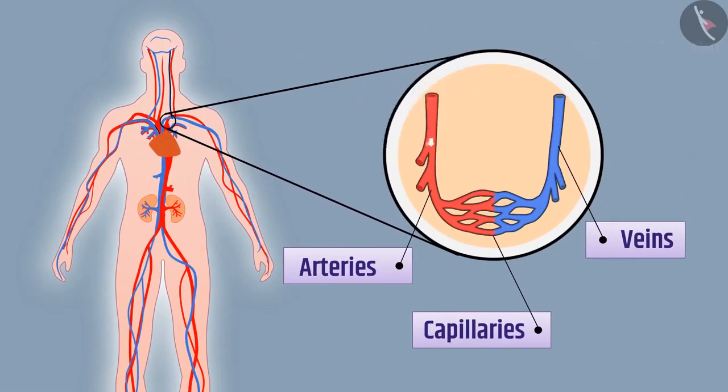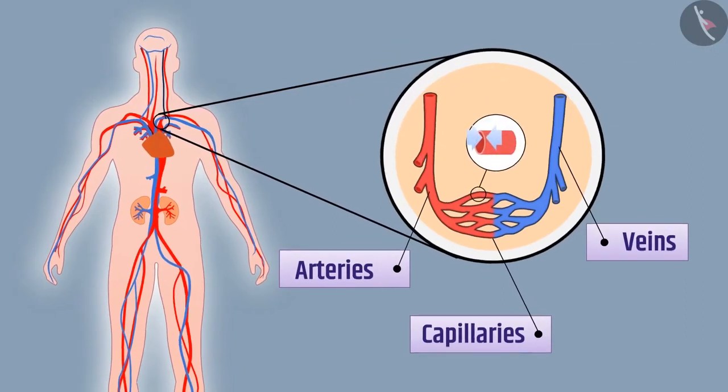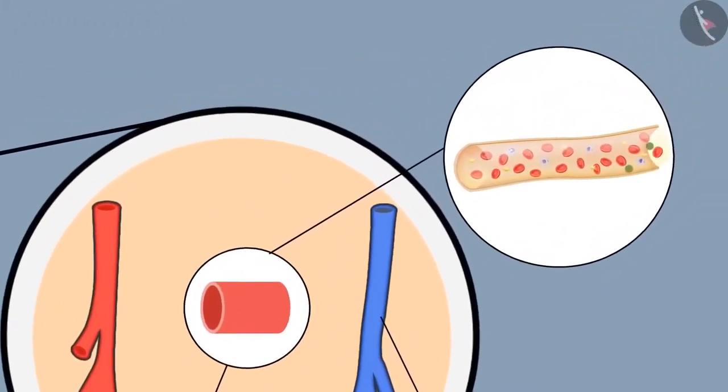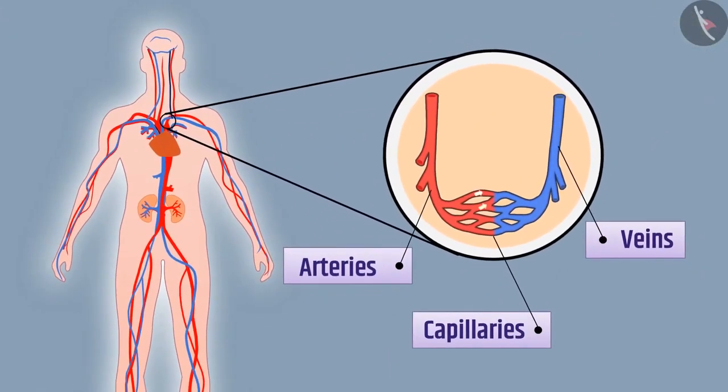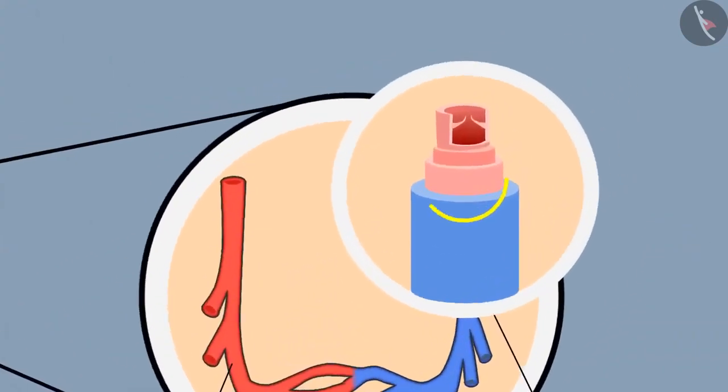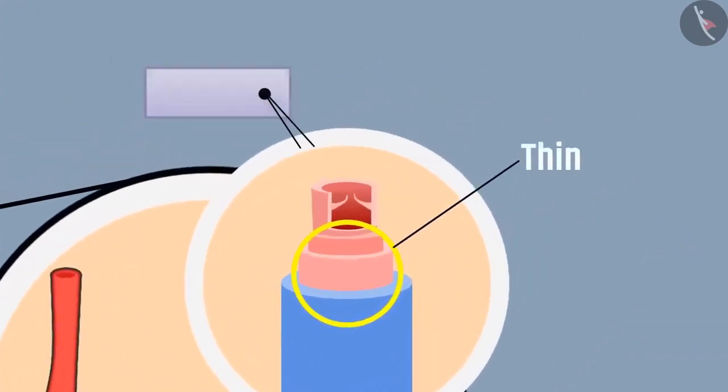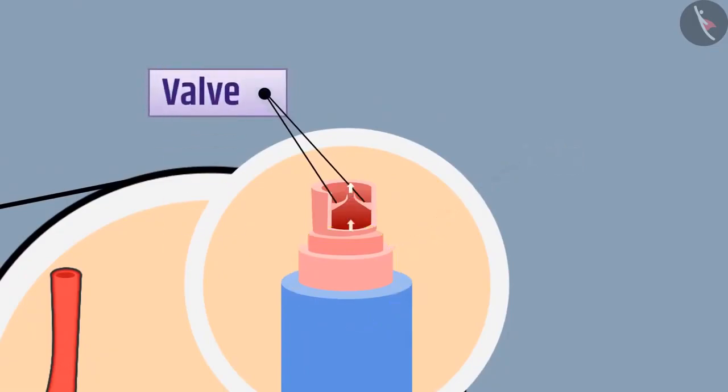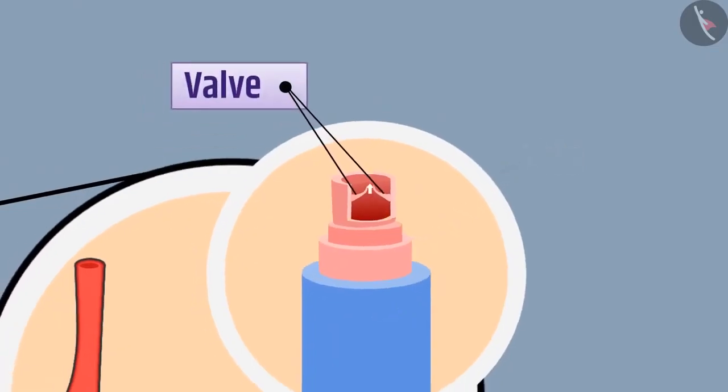Each artery is divided into small vessels. The wall of the smallest vessel is unicellular thick. This allows the exchange of substances between the blood and the cells easily. Capillaries join to form veins that carry deoxygenated blood from various parts of the body to the heart. The walls of the veins are thin and have valves so that blood flows in one direction.